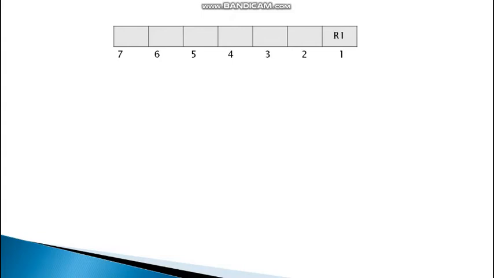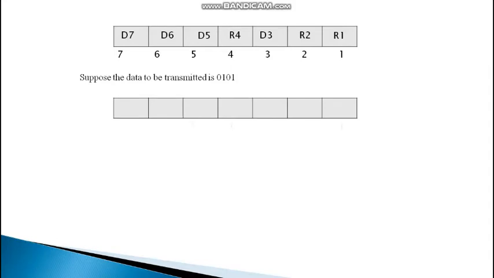At the first position we have R1, which is parity bit 1, then R2, the second parity bit, and now we append the data bits, which are D3, D5, D6, D7. Let's take an example and find out how the detection and correction takes place. Suppose the data to be transmitted is 0101. So we add it to the data bits D3, D5, D6, D7, and these are the parity bits.